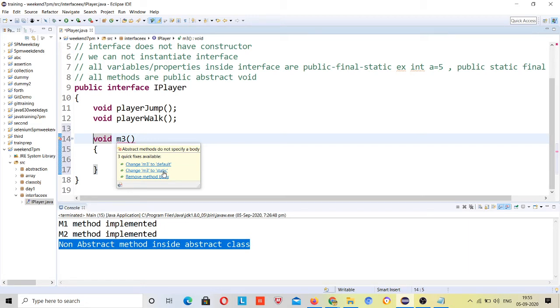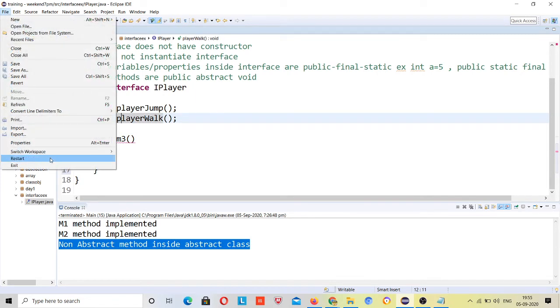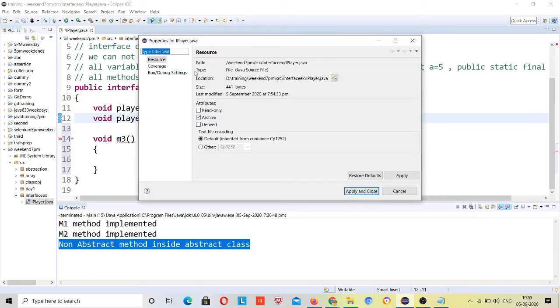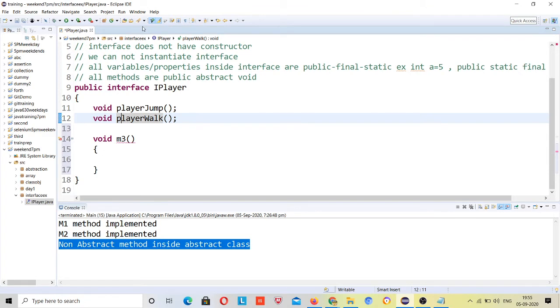Because from Java 1.8 onwards you can have static and default methods, but if I try to run this program with previous versions, I don't remember where to change it. If anybody has the properties here, change it here, I will check and let you know. We can actually change the version of Java and run this program using previous versions. I will check and update you. But if I try to run this program for Java 1.7, we will not get these suggestions. We are getting these suggestions because I have installed Java 1.8 on my machine.